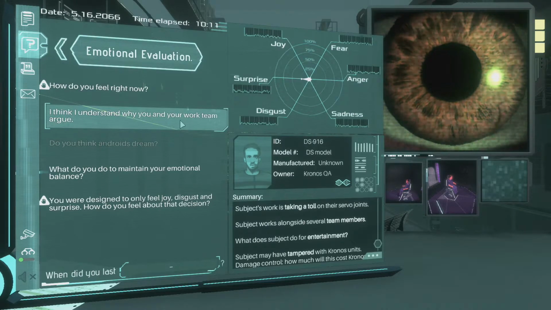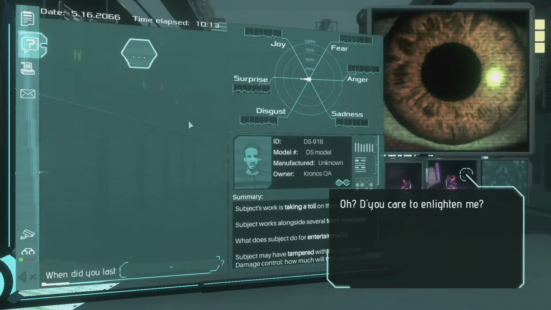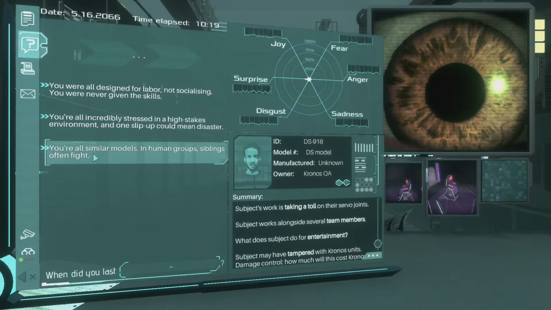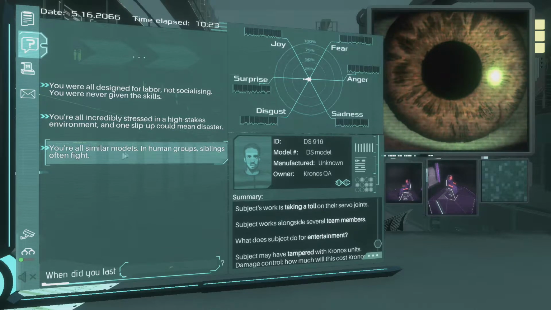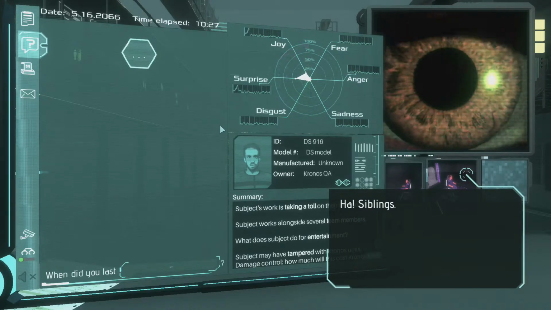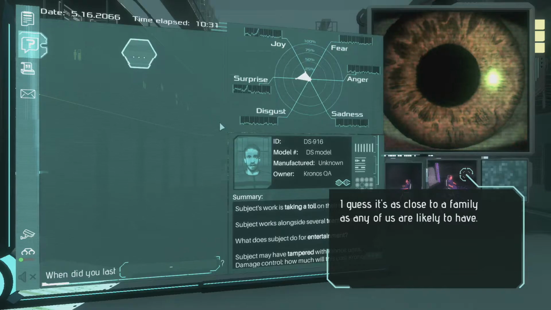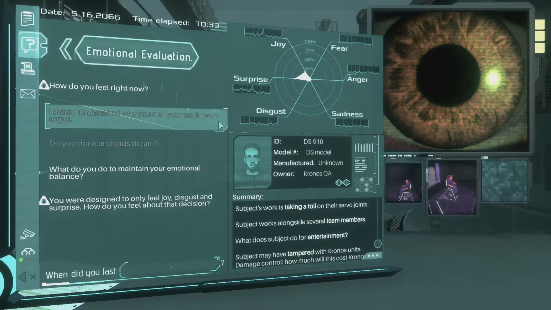I think I understand why you and your work team argue. Do you care to enlighten me? You were all designed for labor, not socializing. You're incredibly stressed in a high-stakes environment. You're all similar models. In human groups, siblings often fight. Ha, siblings. Never thought of them as my brothers before. I kind of like it. I guess it's as close to a family as any of us are likely to have.